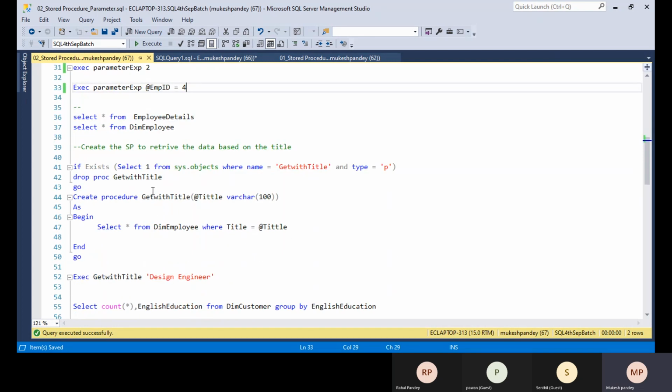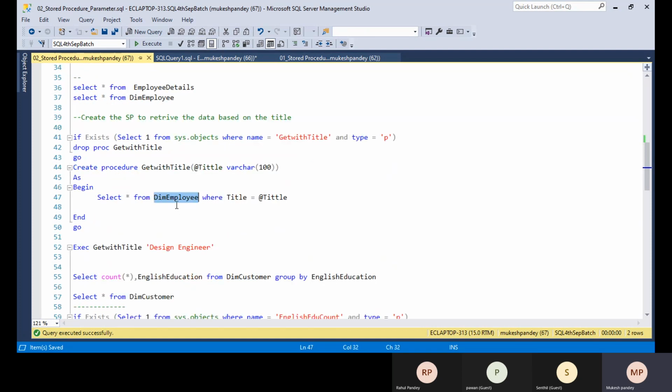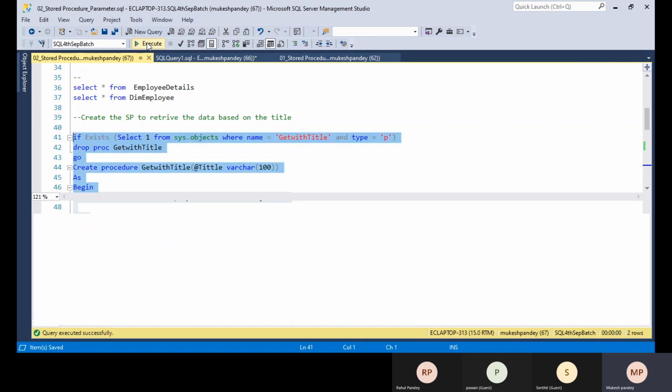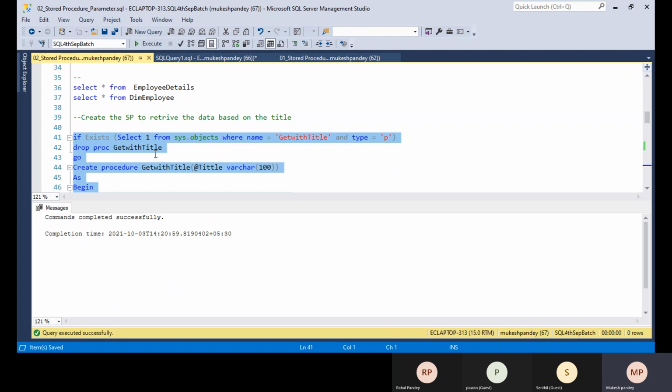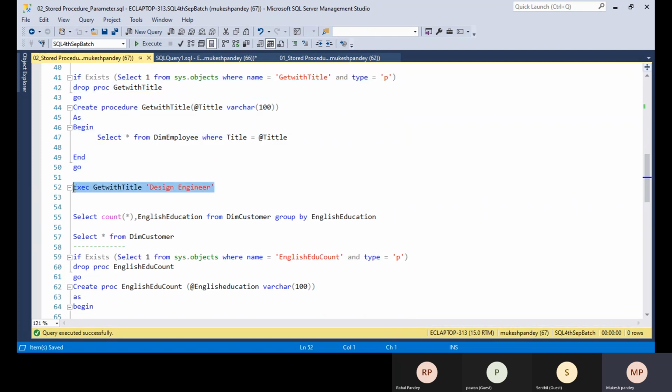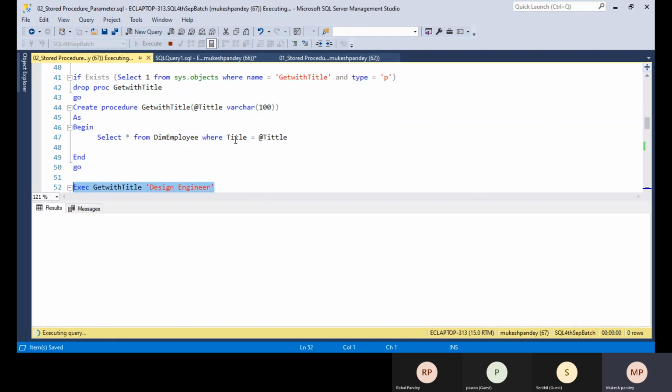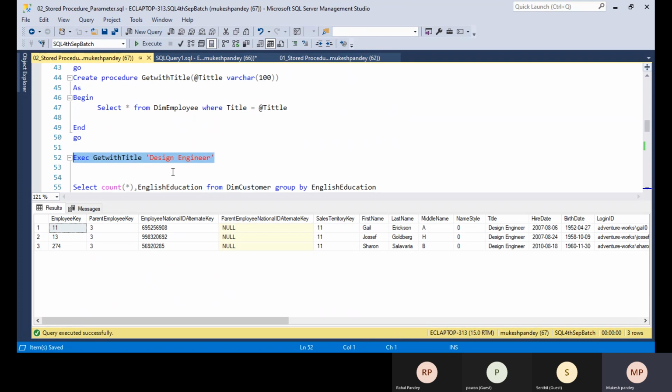The next one is also a small example, for the title. If you want to get the title based on the parameter value passed, this is a very simple example. We're retrieving from the DimEmployee table, the title. If you create the stored procedure and pass the title name, you will get the title. Here you can see the title Design Engineer.